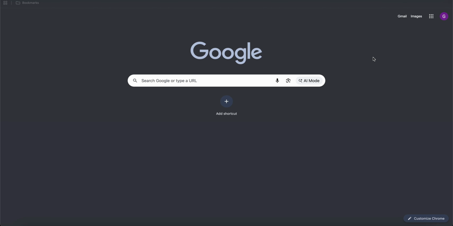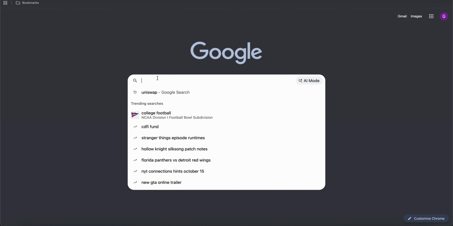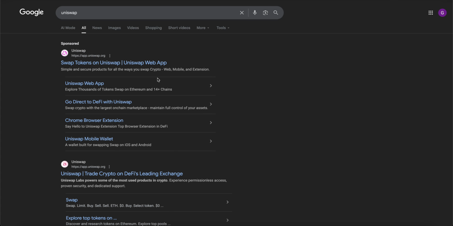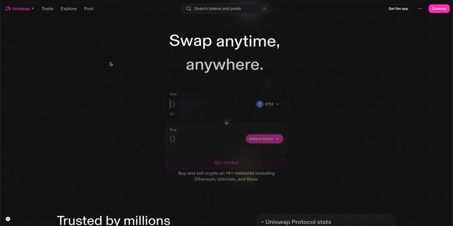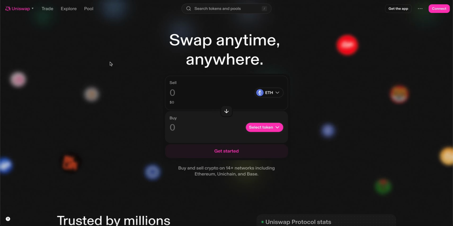In order to conduct a DeFi transaction, I need to navigate to my internet browser. After opening up my browser, which in this case is Google, I type Uniswap into the search bar. Uniswap is the largest decentralized exchange in the world and is developed here in the US. A decentralized exchange is software that allows users to trade crypto or digital assets directly with one another without relying on a central intermediary or third party.